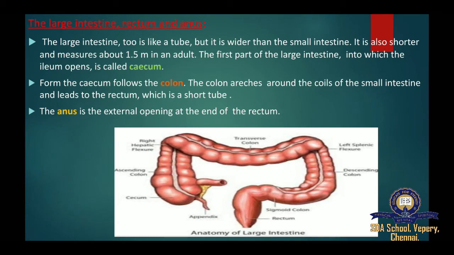From the cecum follows the colon. The colon arcs around the coil of the small intestine and leads to the rectum, which is a short tube. Waste products are passed into the end of the large intestine called the rectum and eliminated out of the body as a solid matter called stool. It is stored in the rectum as semi-solid feces until later exit. Exit means passing from the body through the anal canal and through the process of defecation.